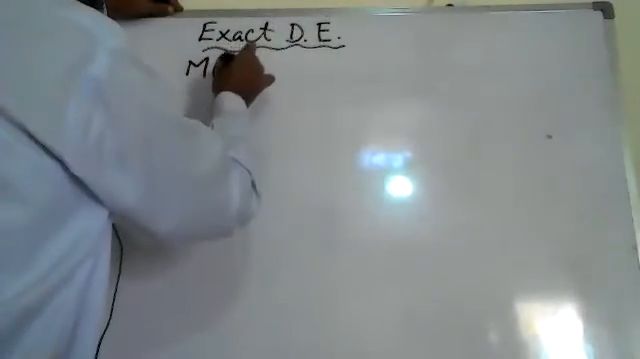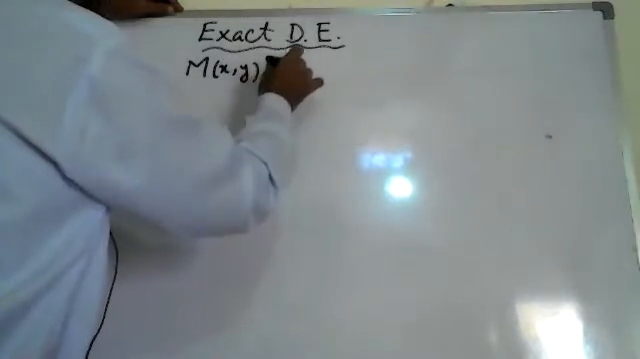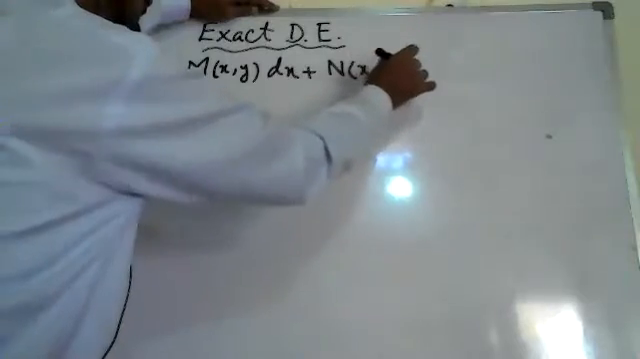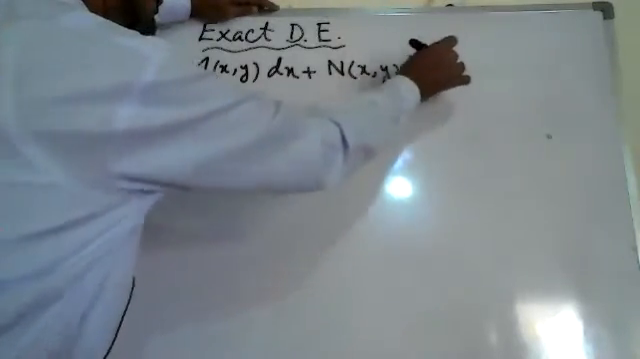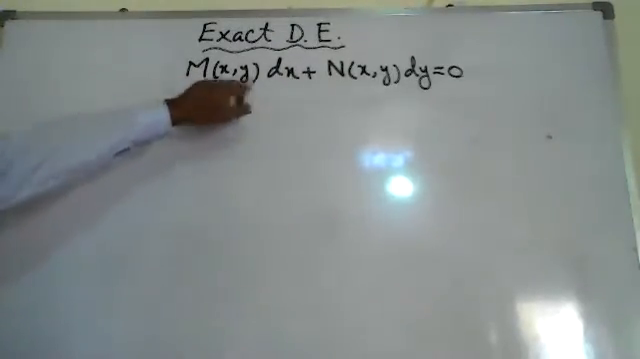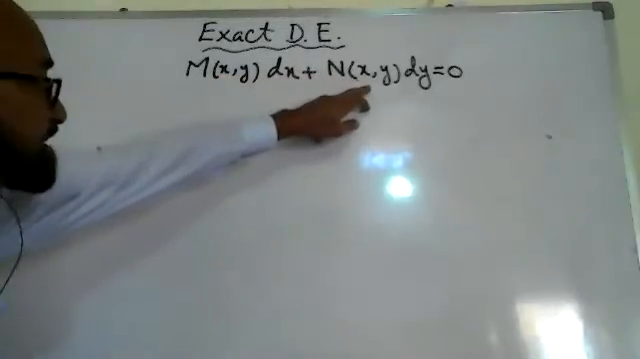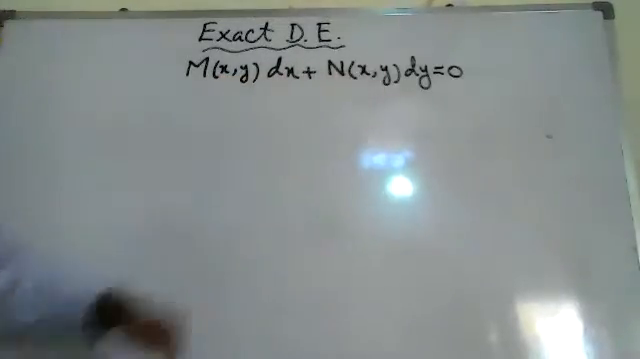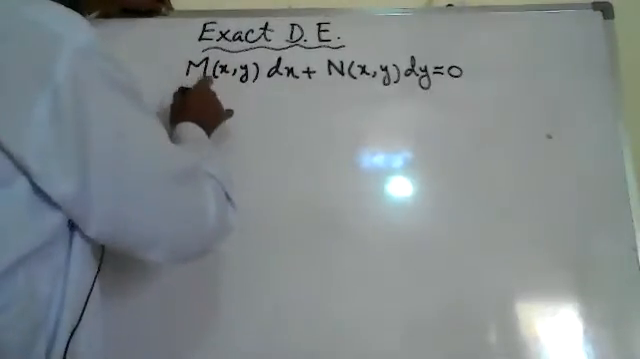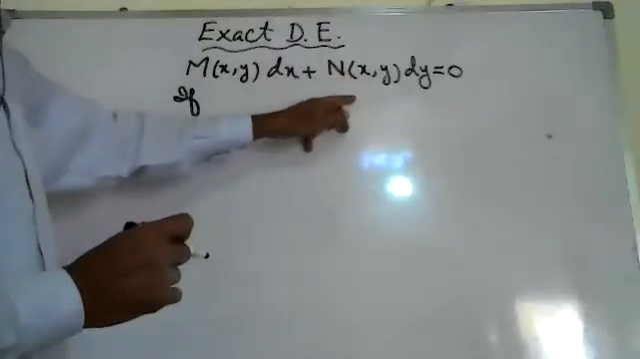M(x,y) dx plus N(x,y) dy equal to 0. Some function of x and y times dx plus another function of x and y times dy equal to 0. If you have such type of equation, it will be an exact differential equation if